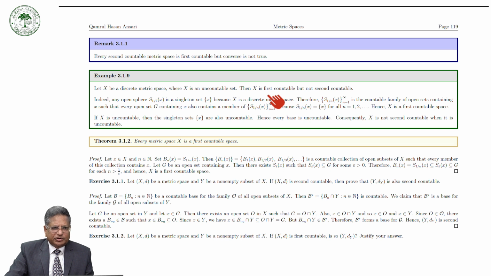How is it a first countable space? We can see that for any open sphere, we can take the center at x and radius 1/2, which is a singleton set {x}. Why is it the singleton {x}?